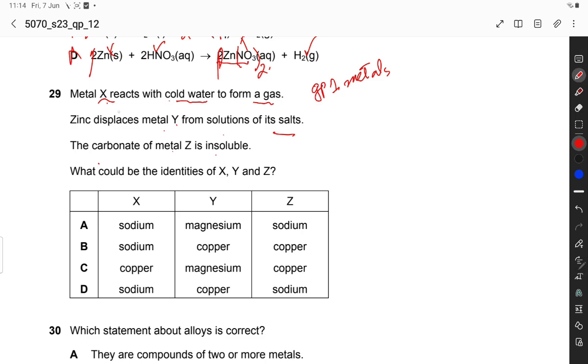Zinc displaces Y. It means zinc is more reactive than metal Y. X is more reactive than zinc, than Y. The carbonate of metal Z could be group 2 or any transition metal carbonates. So, what could be the identities of X, Y, and Z?